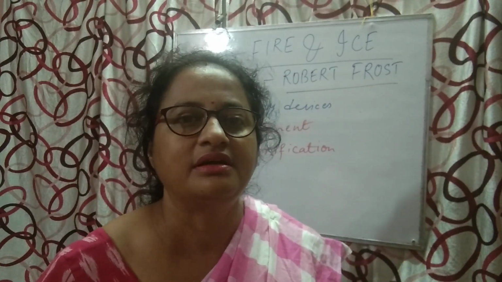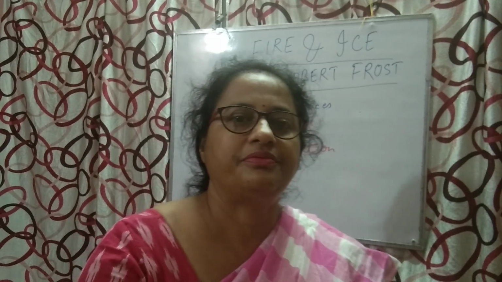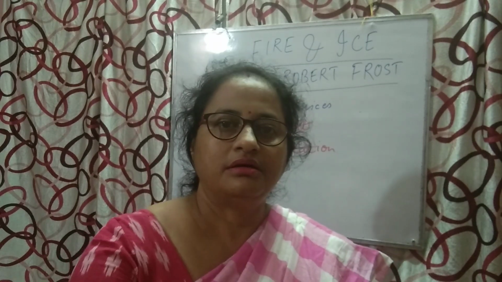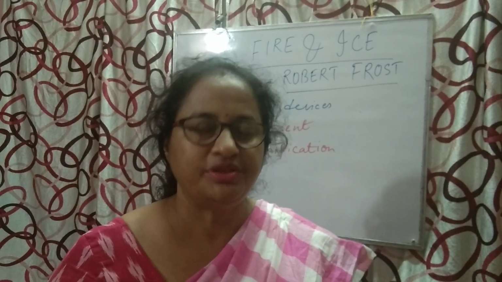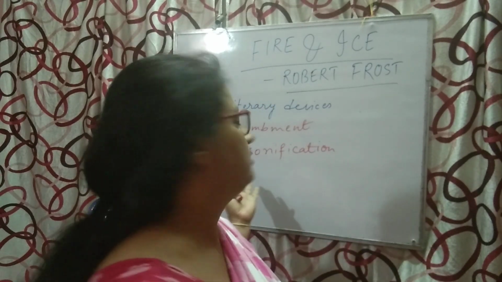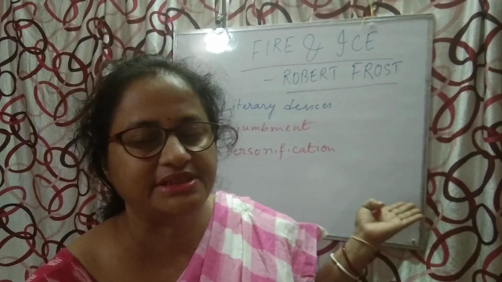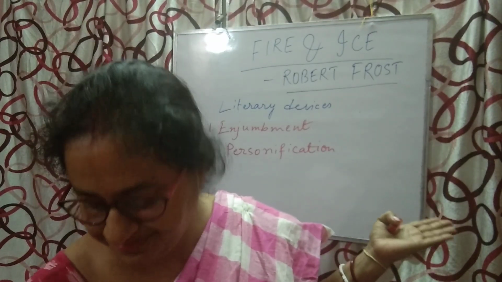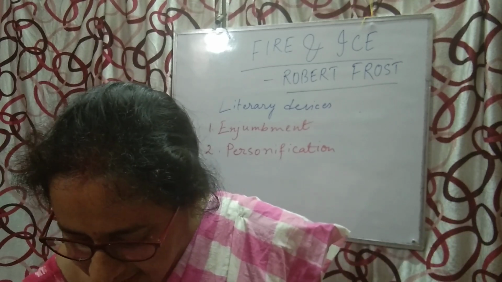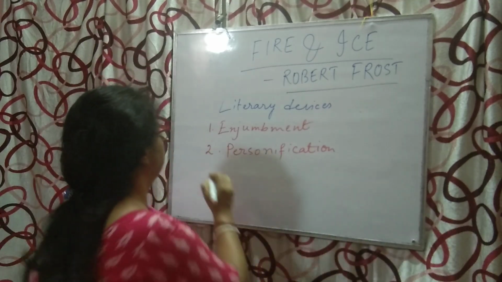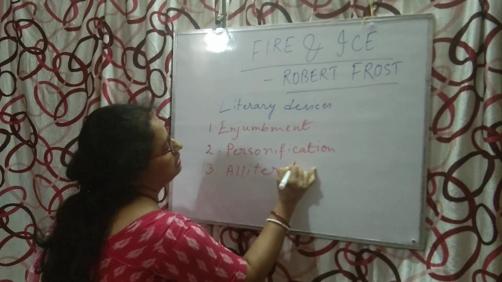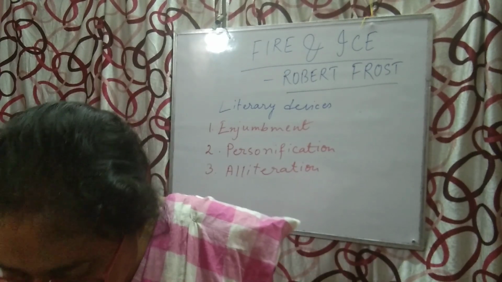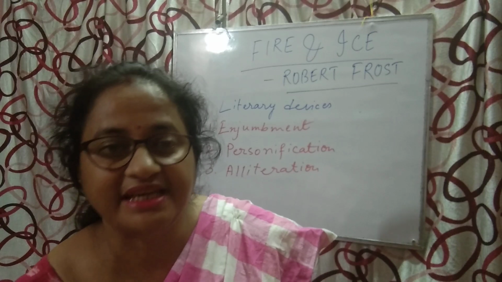And for ice also the same thing. The poet has given the power to ice. What is that power? Destruction. And whose characteristic is this? Human beings' characteristic is this. So in this sense we can say that here the literary device personification is used. Correct? Now next we can see alliteration. Which line can we say has the 'sa' sound? Some say.